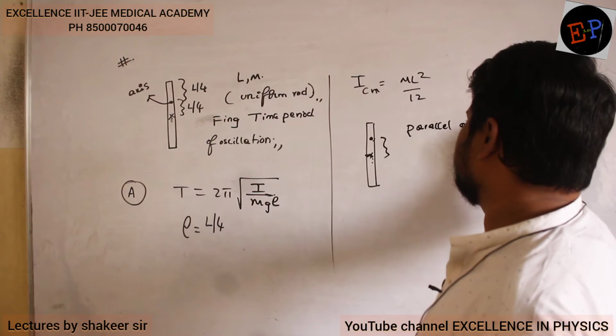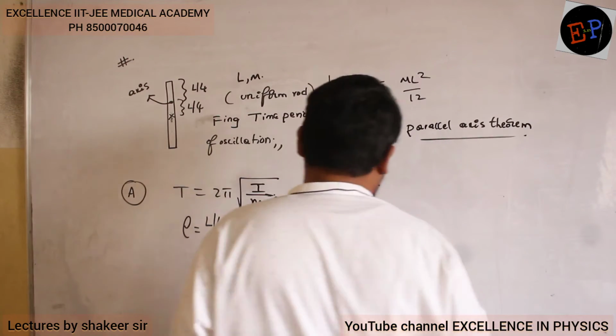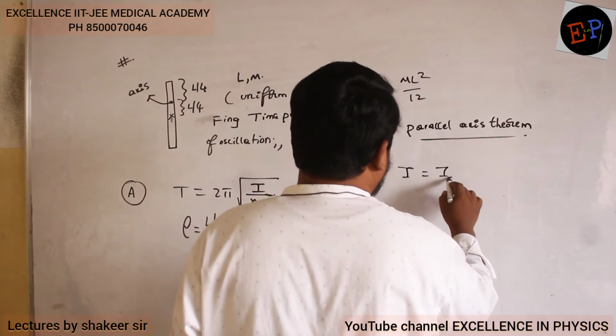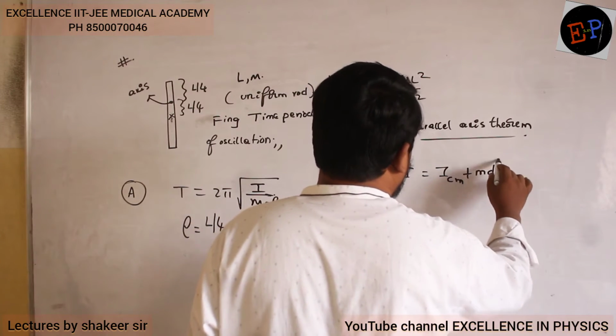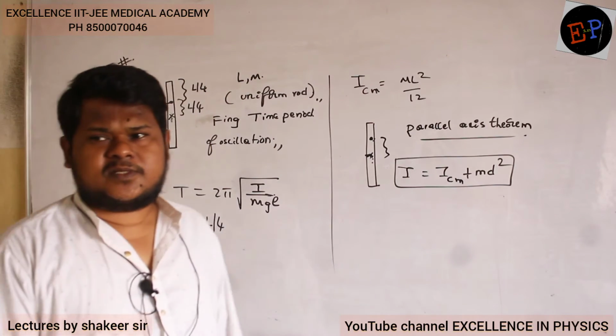Parallel axis theorem. The parallel axis theorem says that I is equal to I center of mass plus m d square. This is the parallel axis theorem: I center of mass plus m d square.